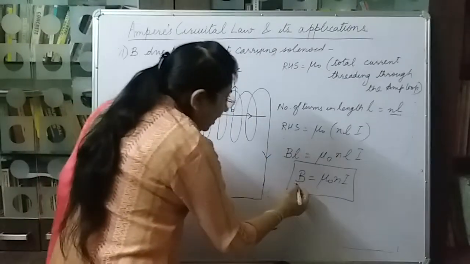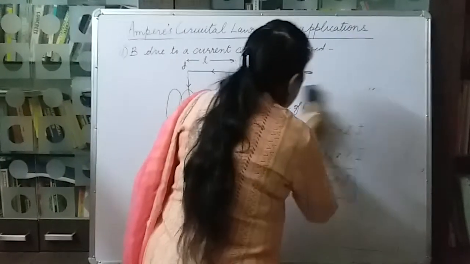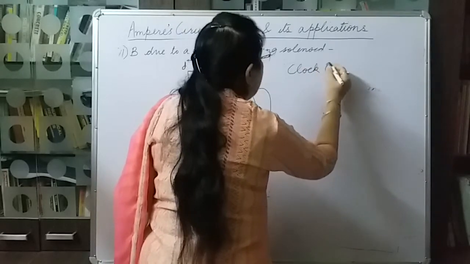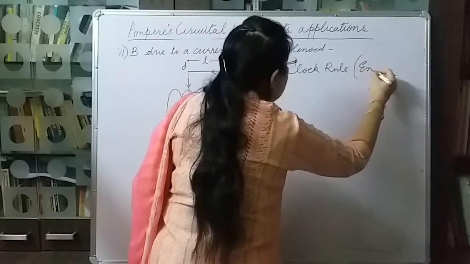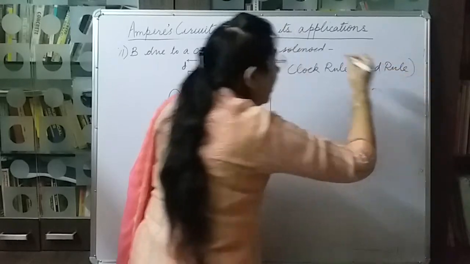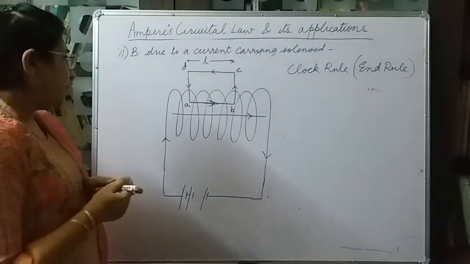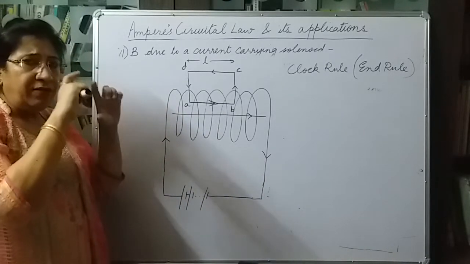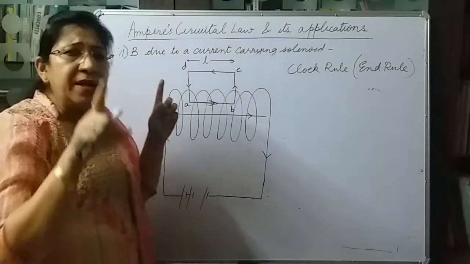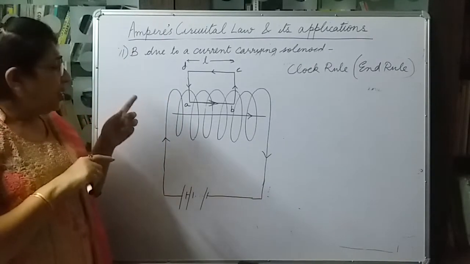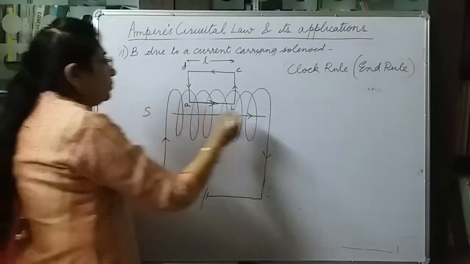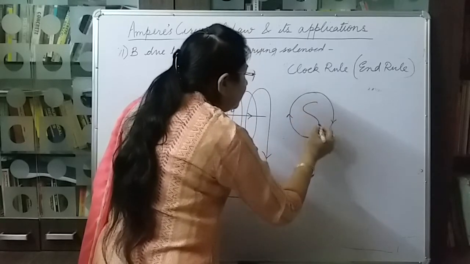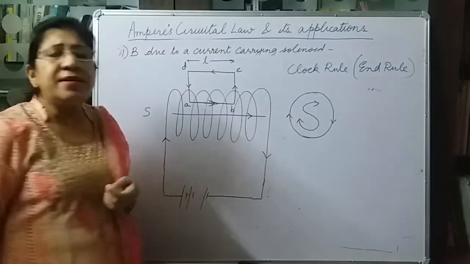The direction of the field can also be found. The direction of the field is found by clock rule, or we also call it end rule. What is done is, the solenoid is seen from one of its ends, and if the current appears to be clockwise, that end becomes south pole. If the current seems to be in the clockwise direction, that end of the solenoid is the south pole.